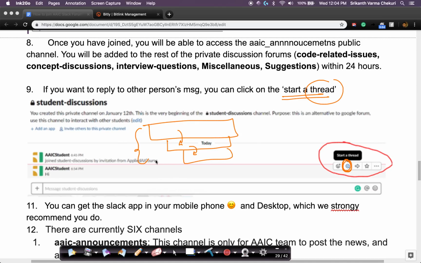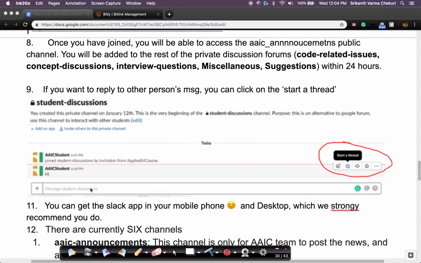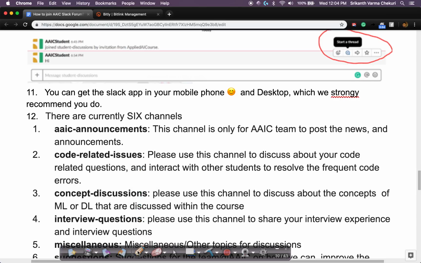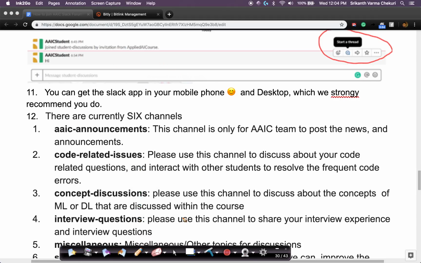That way you can have a coherent threaded discussion just like in Google Groups. This is not possible in WhatsApp, or while it's partially possible, it's not very well designed in WhatsApp and Telegram. That's the reason we are using Slack mostly. We also strongly recommend that you install the Slack app. I'll provide this whole PDF file in the description section so that you can access it. You can get this Slack app on your mobile phone and desktop so that you can participate in these discussions more actively.